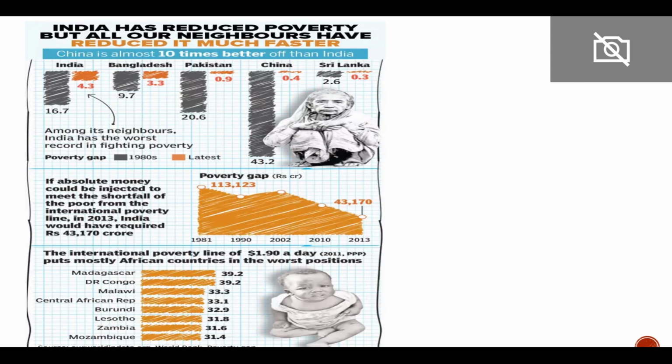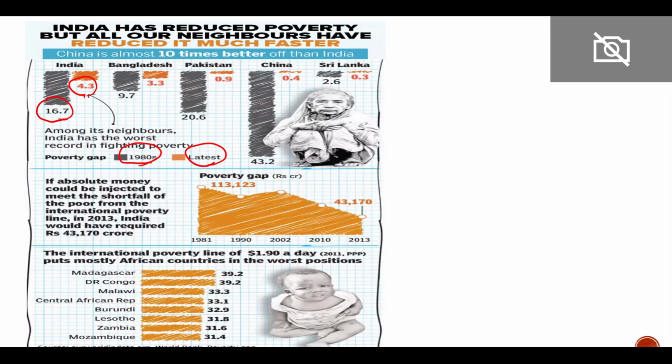Here you can see the poverty gap of our neighboring countries. So in India, in the 1980s, the poverty gap was 16.7, and the latest poverty gap is 4.3. So we have improved a lot.